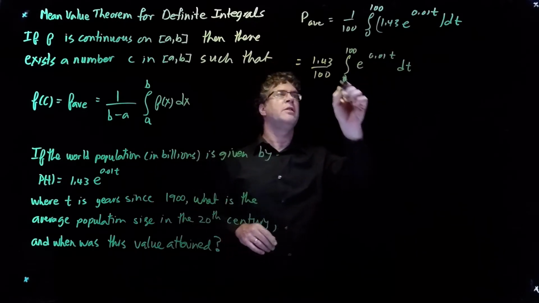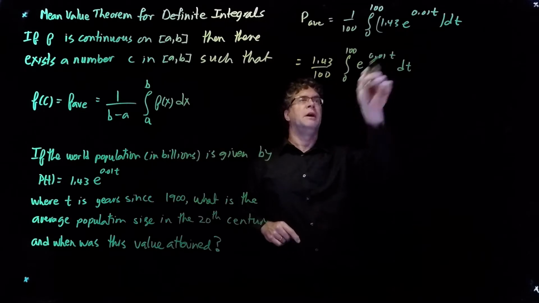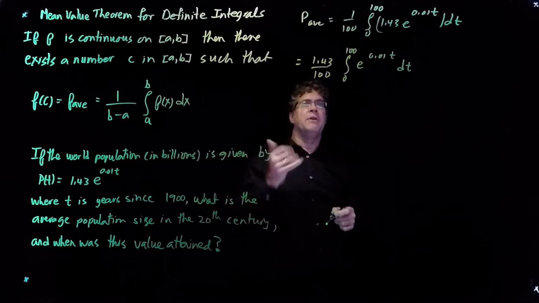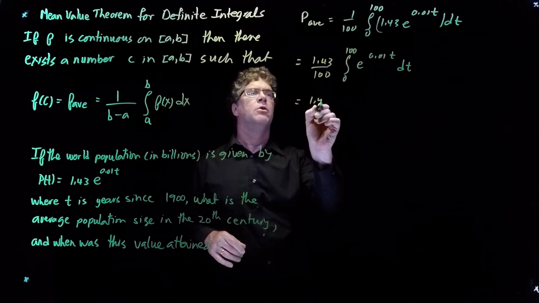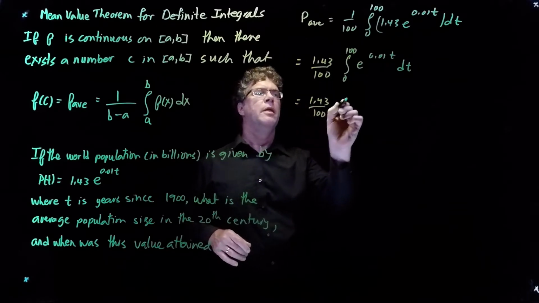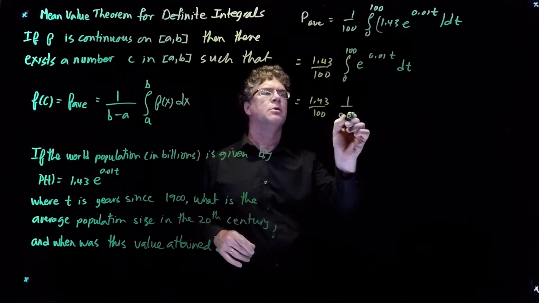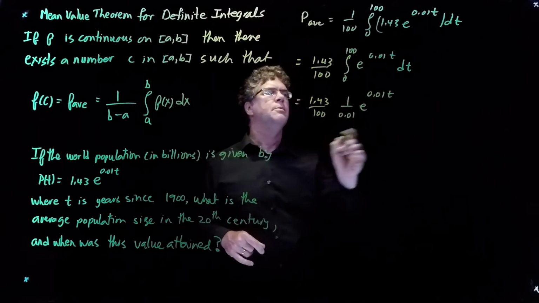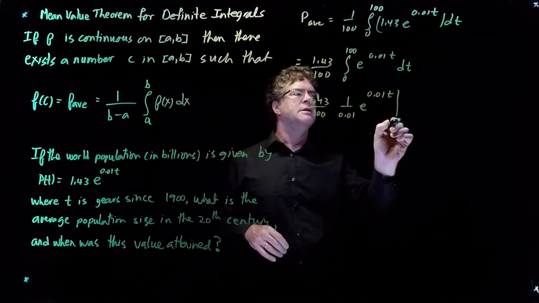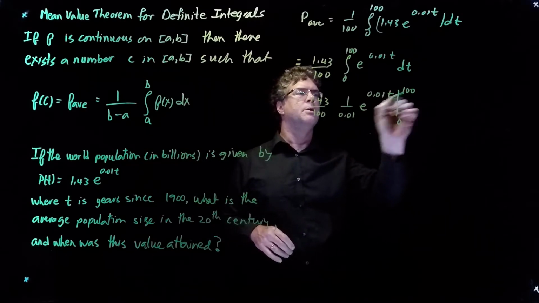We want to take the antiderivative of this quantity and then evaluate it between the endpoints. So this is 1.43 over 100, and then we take 1 over 0.01 times e to the 0.01 t, evaluated between t equals 0 and t equals 100.